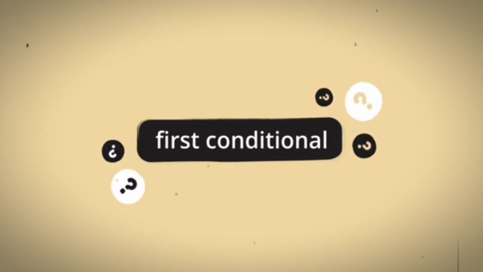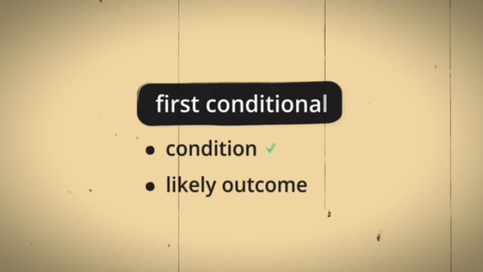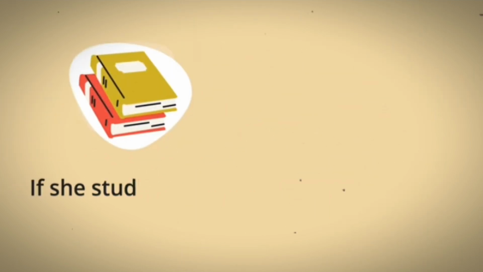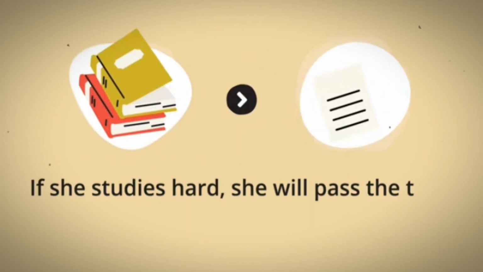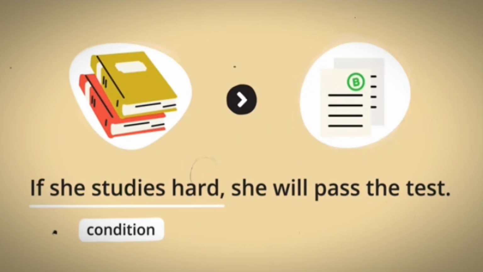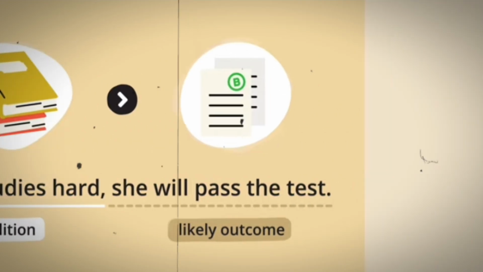We use the first conditional for a possible or likely outcome. This means that if a certain condition is met, the outcome will probably happen. For example, if she studies hard, she will pass the test. If the condition of studying hard is met, it is likely that the outcome will be passing the test.